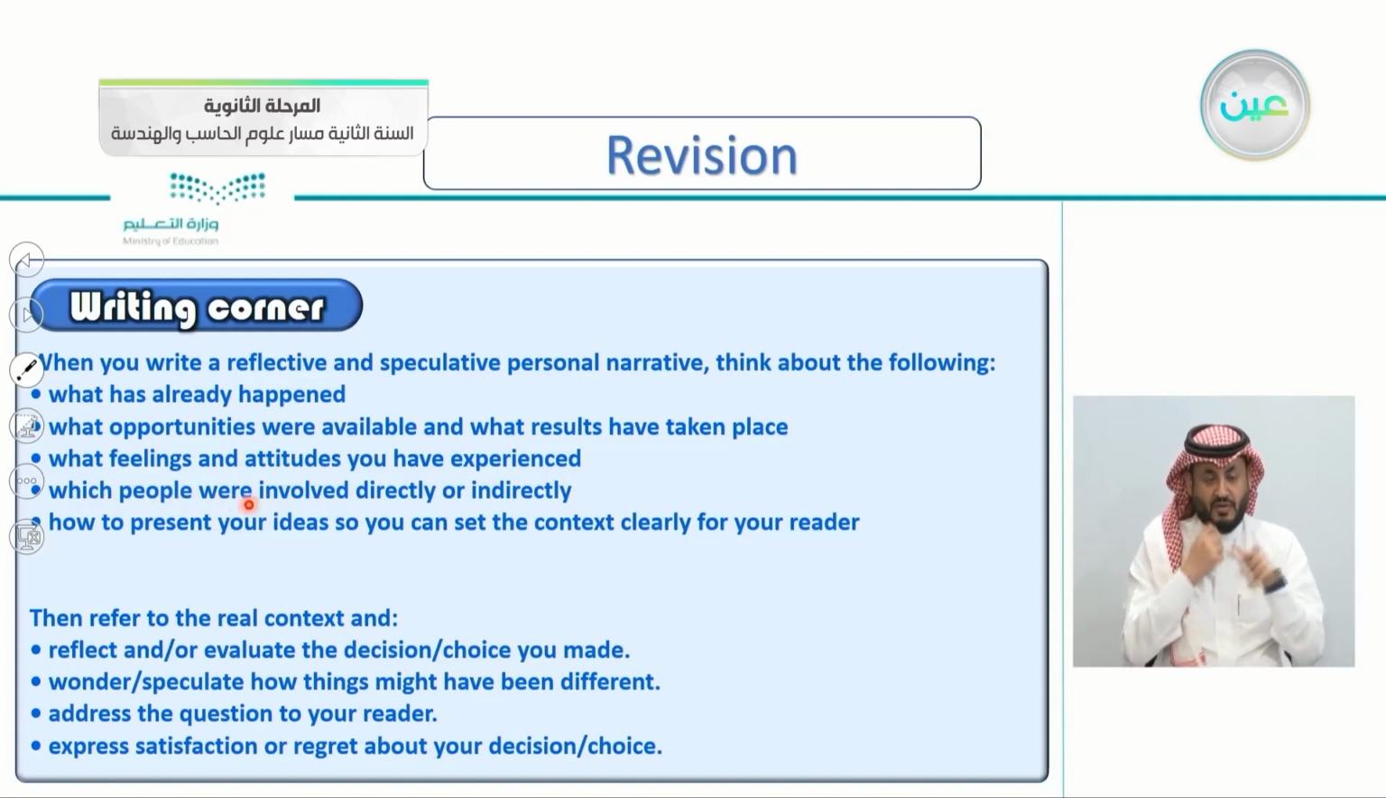Which people were involved directly or indirectly? The people, maybe your family, your friends, your neighbors, involved directly or even indirectly. How to present your ideas so you can set the context clearly for your reader. So make your writing clear so that they can read it easily. Then refer to the real context and reflect and or evaluate the decision or the choice you made.